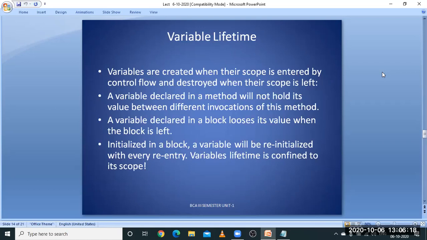Lifetime: a variable declared in a method will not hold its value between invocations of this method. You try to understand this point. A variable which is declared inside the method contains a value that will not be carried over to the next invocation of that method. It means that the method contains a variable and a value.